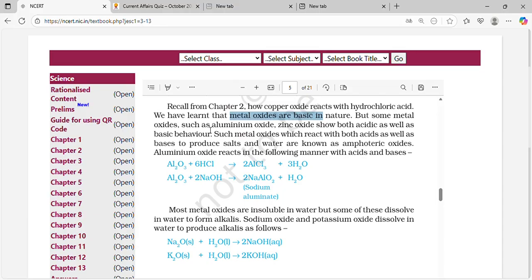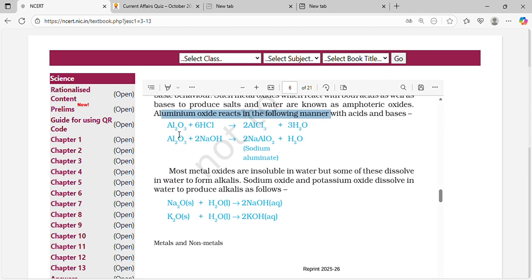Some metal oxides such as aluminum oxide and zinc oxide show both acidic as well as basic behavior. Some metal oxides react with both acids as well as bases to produce salts and water, and are known as amphoteric oxides. Aluminum oxide reacts in the following manner with acids and bases. Aluminum oxide reacts with hydrochloric acid to form AlCl3. Aluminum oxide reacts with sodium hydroxide to form sodium aluminate plus water.